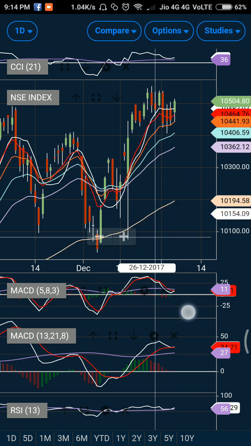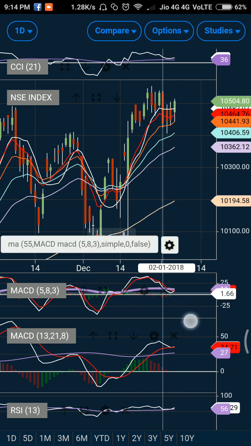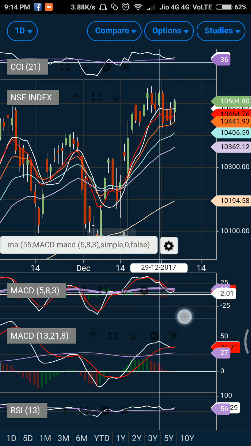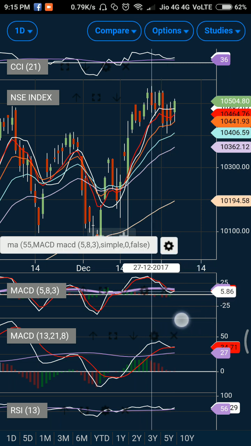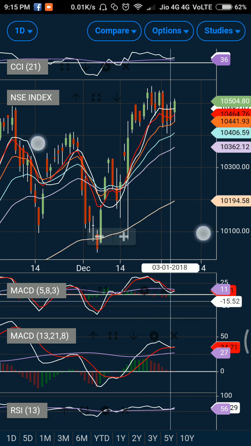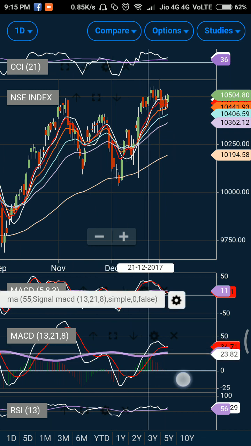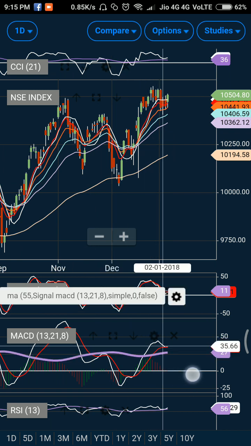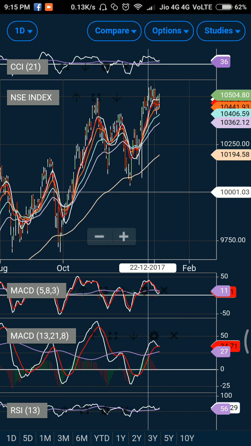Further, if you see the smaller time frame MACD, you can see that it has taken support near the zero level. And if you see any sort of bullish crossover near the zero line breaking its exponential average, you can definitely see a good gain in the days to come. Further, on the bigger time frame, you can see that the bearish crossover is now somewhat getting rejected, and it is turning into a bullish crossover. So we'll wait for that move to happen.